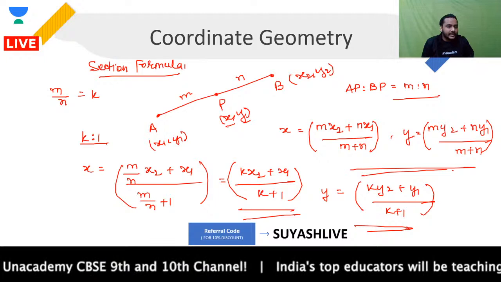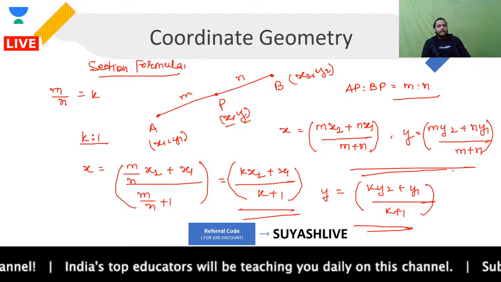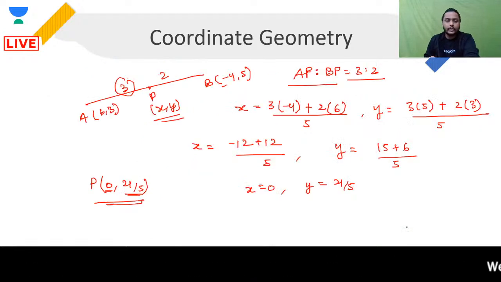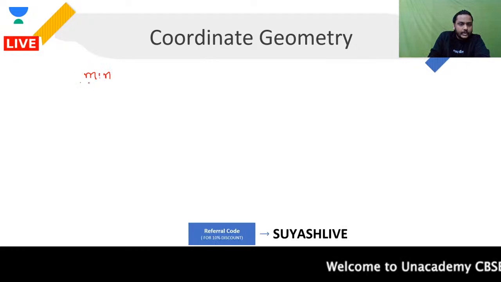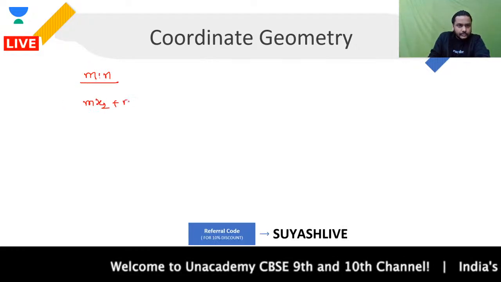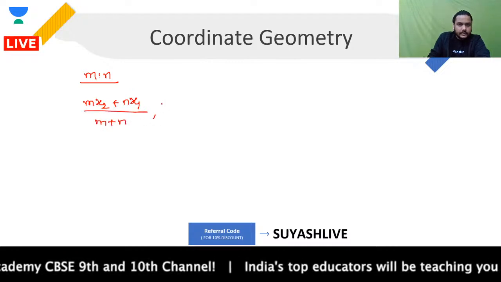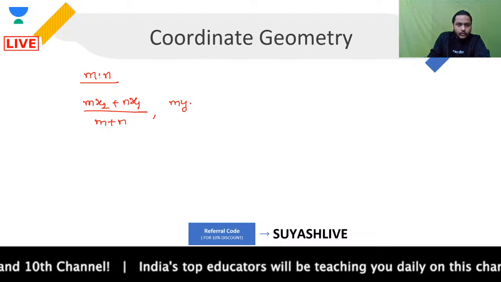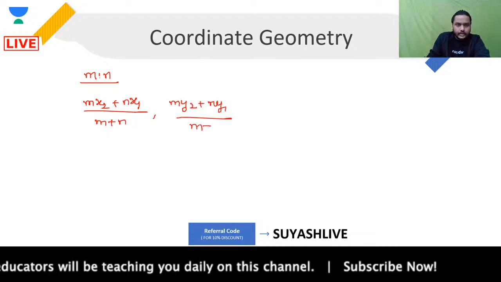So basically the point to understand over here is that it depends on what kind of ratio you are assuming. If you say your ratio is m is to n, then the points will be (m x2 plus n x1) upon (m plus n), and (m y2 plus n y1) upon (m plus n).